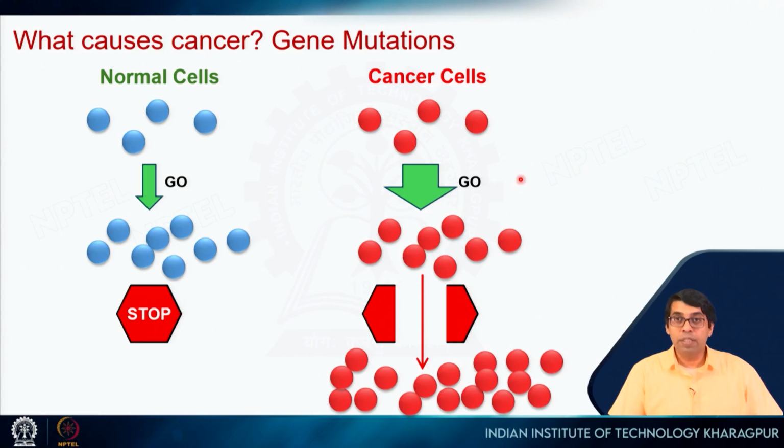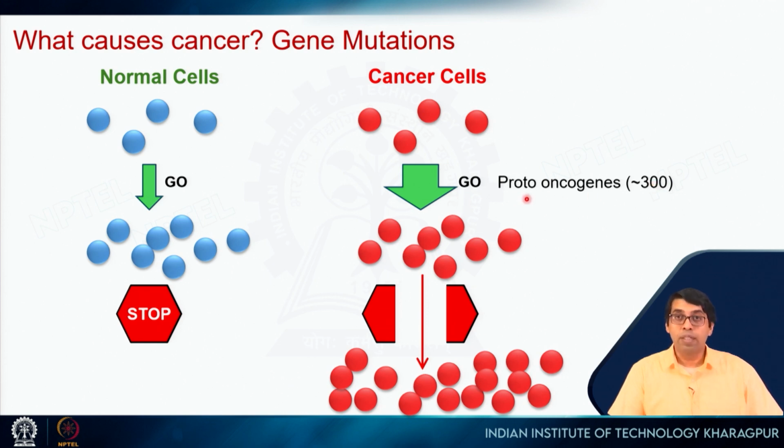Now, the proteins which are involved in this step, which tell a cell that okay, now you have to divide, there are more requirements, this type of proteins are called proto-oncogenes, right. So, their normal function is to signal the division of a cell, right, and it turns out that there are 300 such proteins.